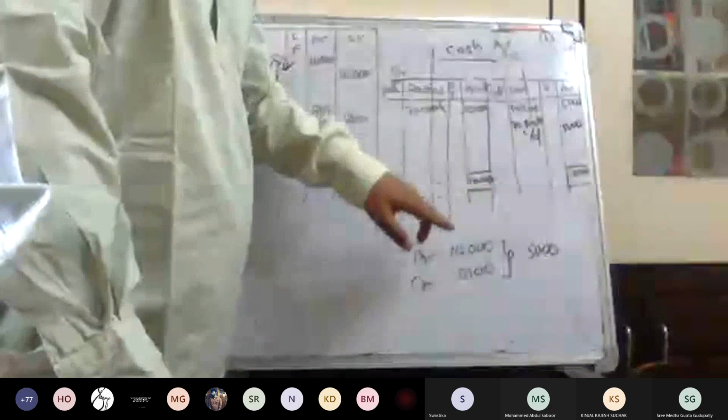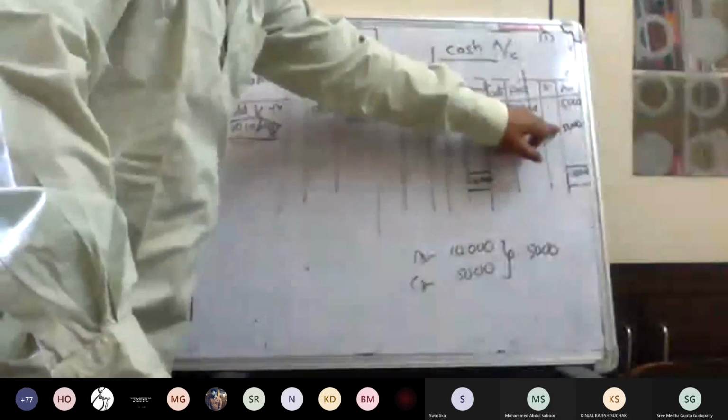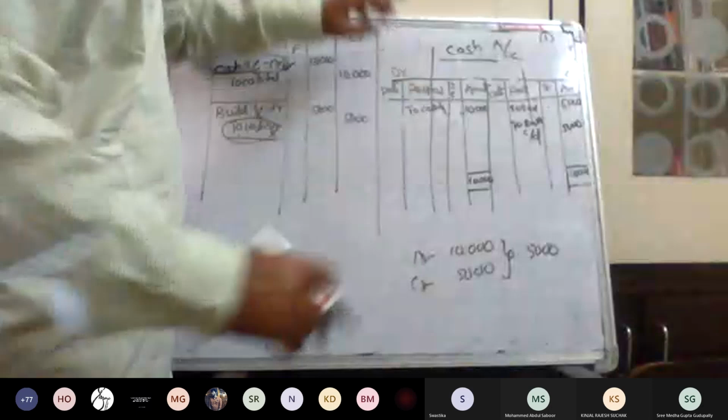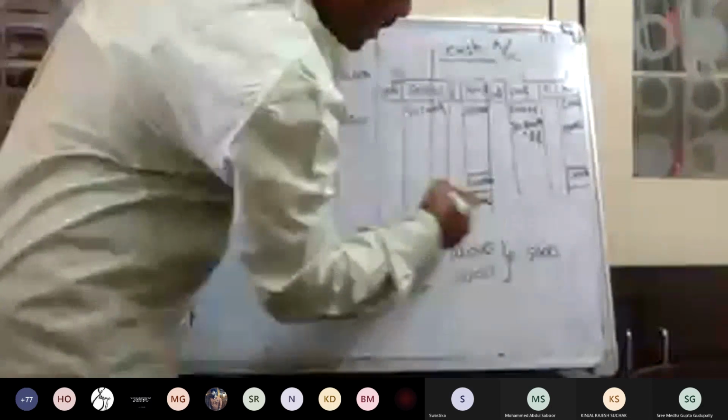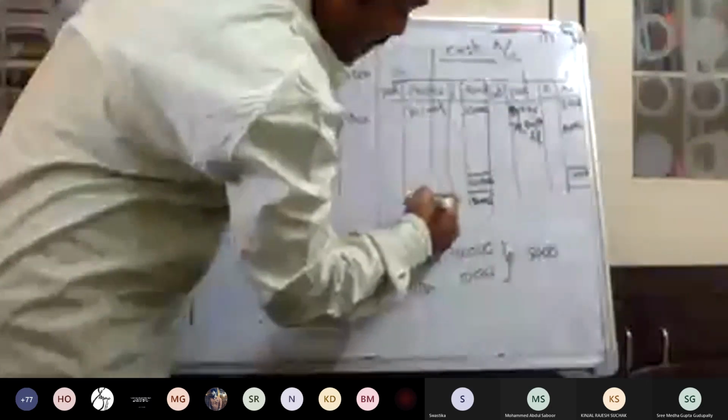Then where the balance is less, you write the difference there. That difference is called balance carried down. The same amount will become the opening balance on the other side after this 5,000, called balance brought down. So don't confuse all these things. I will explain this problem again. This is called ledgers and finding of the balance.